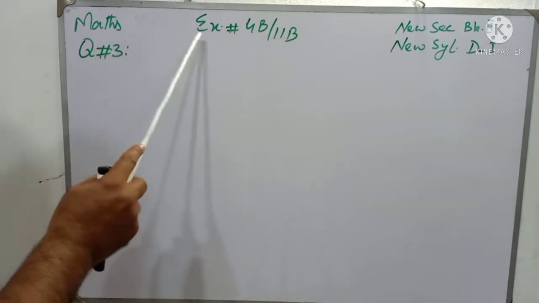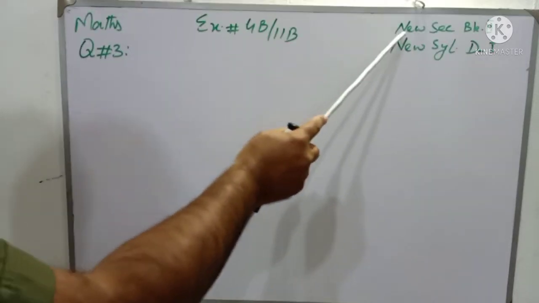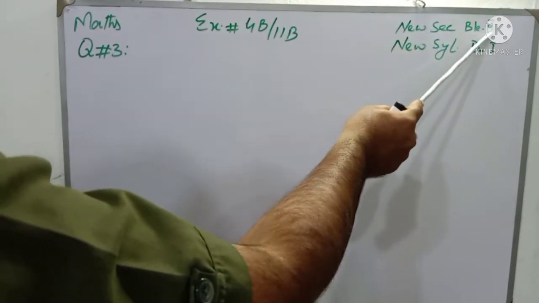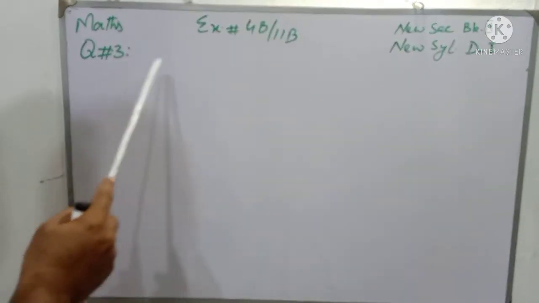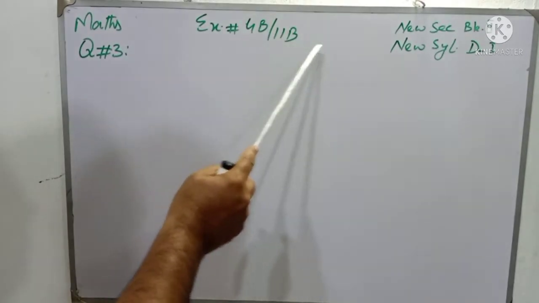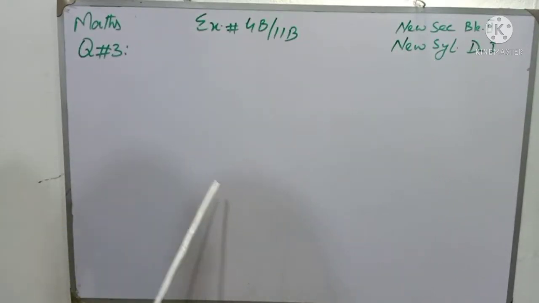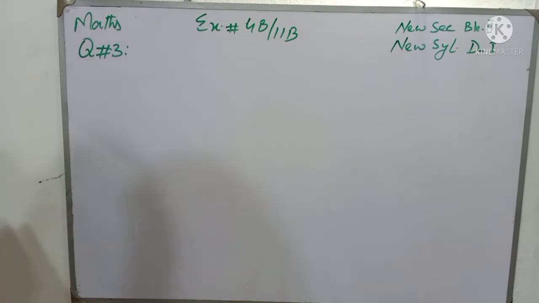Dear students, mathematics exercise 4B for New Syllabus Mathematics Book 2, class 7 abstract students, and exercise 11B for New Syllabus Mathematics D1. Question number 3 has two parts, and both parts have kites, and we have to find the values of the unknowns.